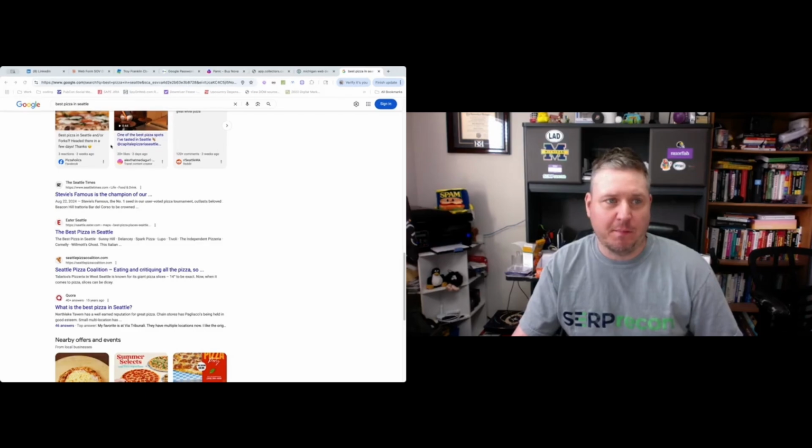If we take a look at the example on the left here for best pizza in Seattle, the Seattle Times ranks really well, but if you look at their title tag, "Stevie's Famous is the champion of R." It doesn't really match the intent or the keyword I typed, which was best pizza in Seattle. The better result here is Eater Seattle that says "The best pizza in Seattle." And 9 times out of 10, I'm going to click this before I click "Stevie's Famous is the champion," because it doesn't really talk to me about best pizza or Seattle. I don't get the image of what they're trying to go for here. This is the better result.